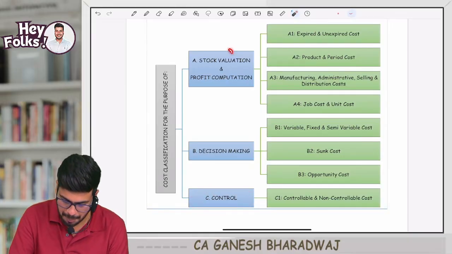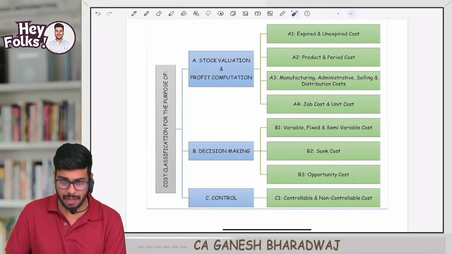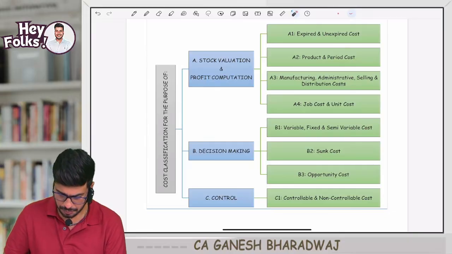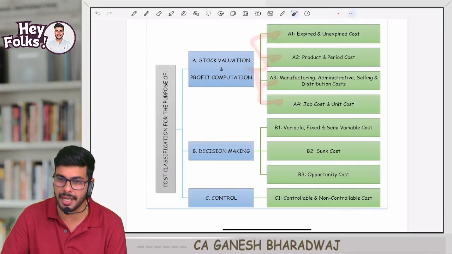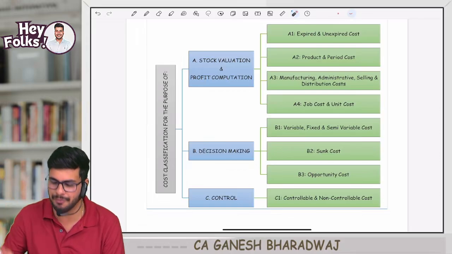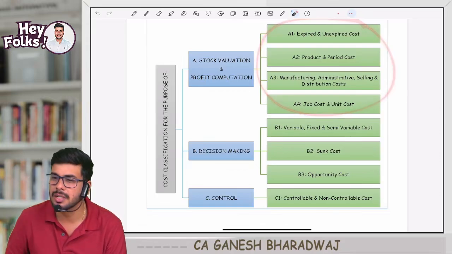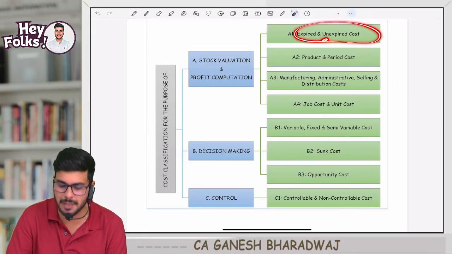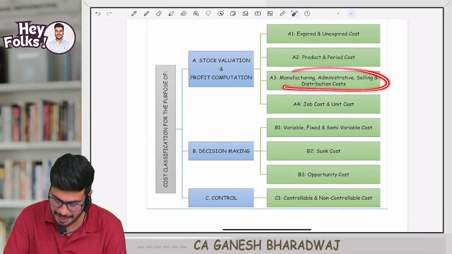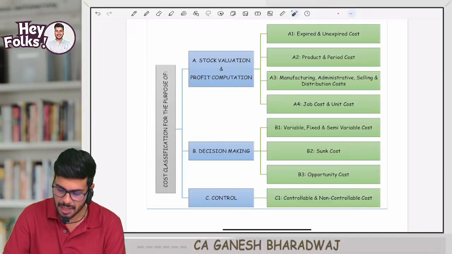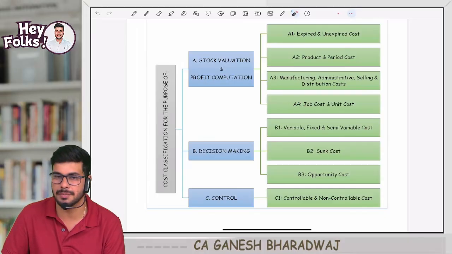Now, for the purpose of stock valuation and profit computation, cost can be classified into four: A1, A2, A3, A4. Clear with this? These four. So what are they? Expired and unexpired cost, product and period cost, manufacturing, admin, selling and distribution cost, job cost and unit cost. Clear with this, guys?